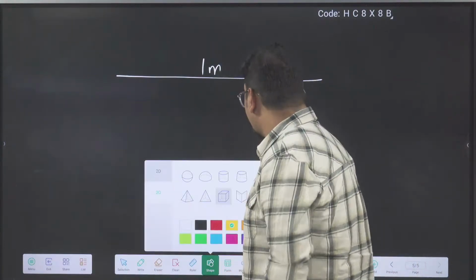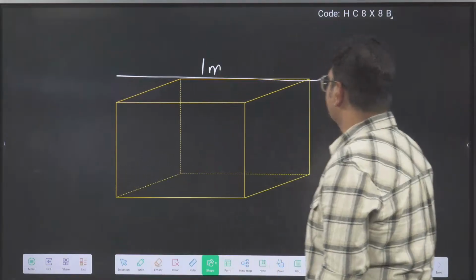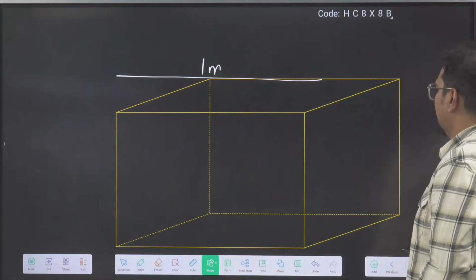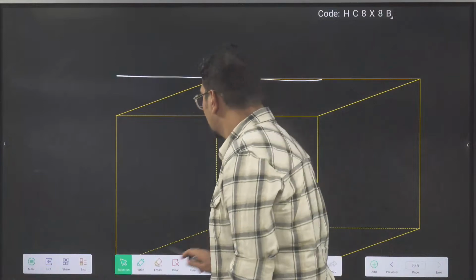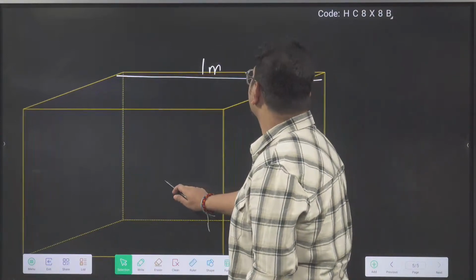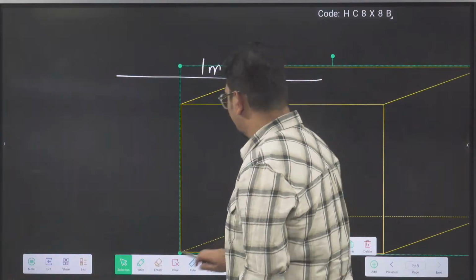So if I make a cube, all listen carefully. If I make a cube whose length is roughly this much, cube is ready.